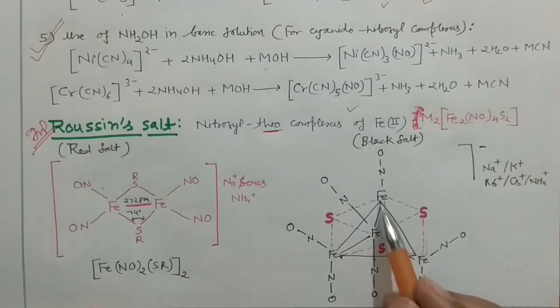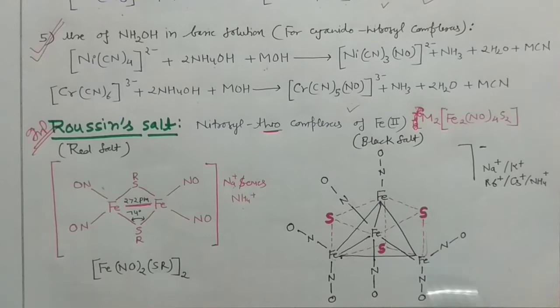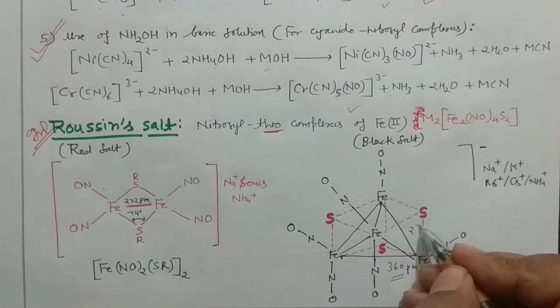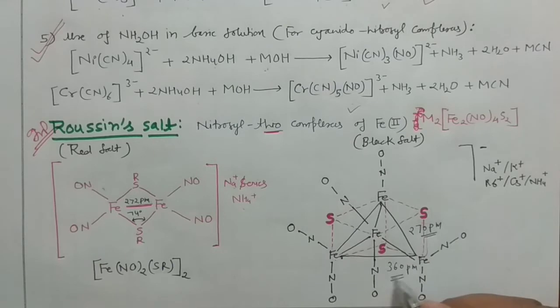Obviously there would be a bond length between the Fe, and you can see this bond length actually seems to be higher in the structure already. So it is very important when iron base and iron base are connected. When they are in the base, they are having 360 picometer bond length, nearly 360 picometer, and this bond length would be slightly shorter, 270 picometer. So this is something very, very important.